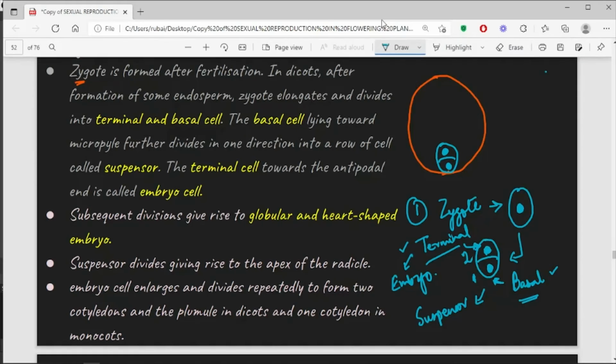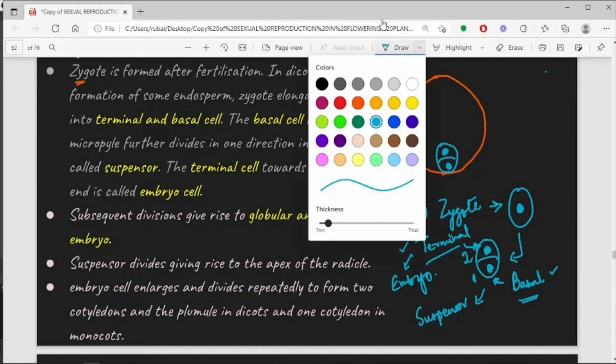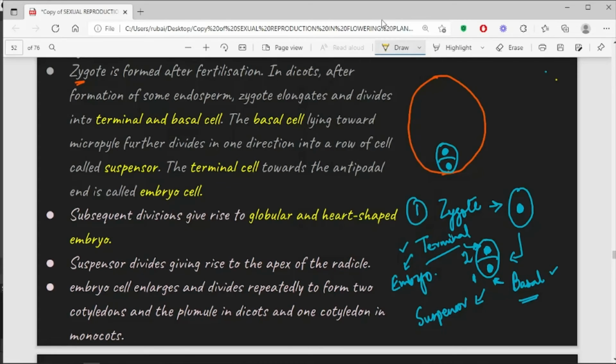Now remember, you have the triploid structure which is formed due to the second fusion of the male gamete with the central cell. So a whole lot of endosperm formation has already started. And remember, endosperm is the nutritive tissue. So the developing embryo will receive food, nutrition from the endosperm tissue.